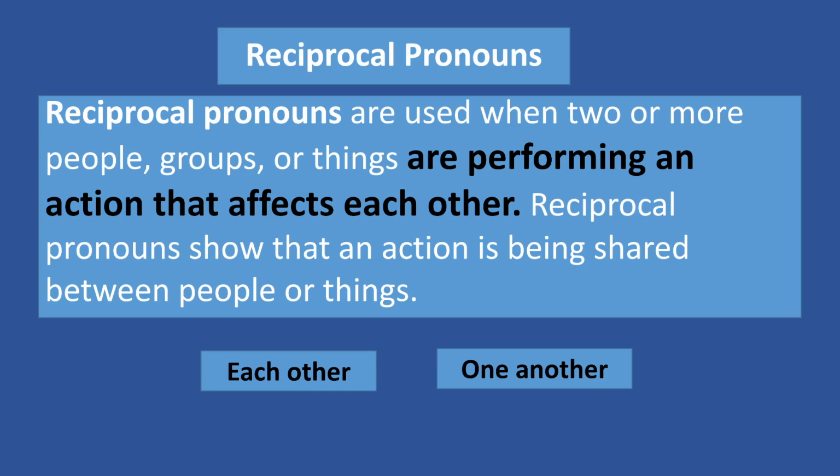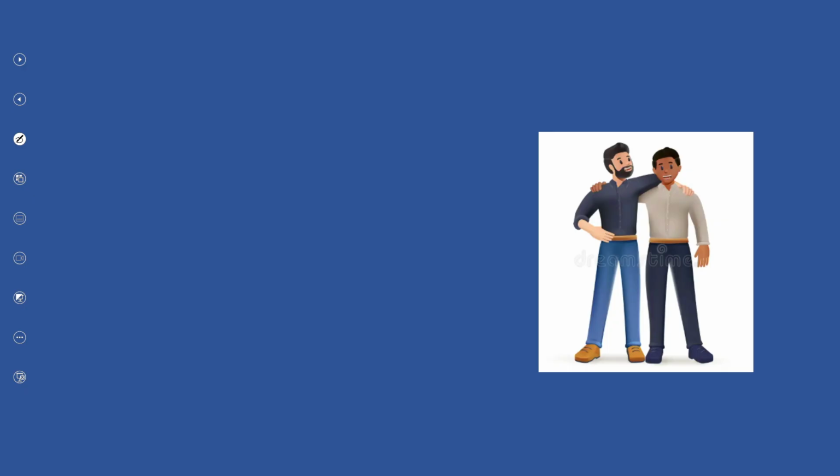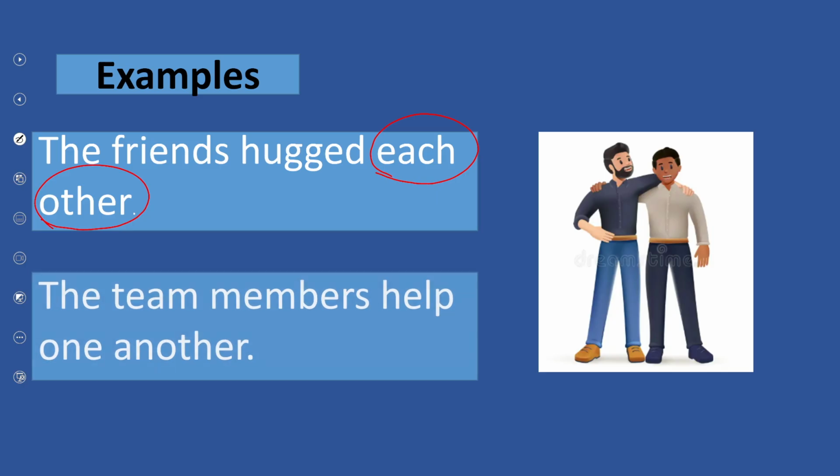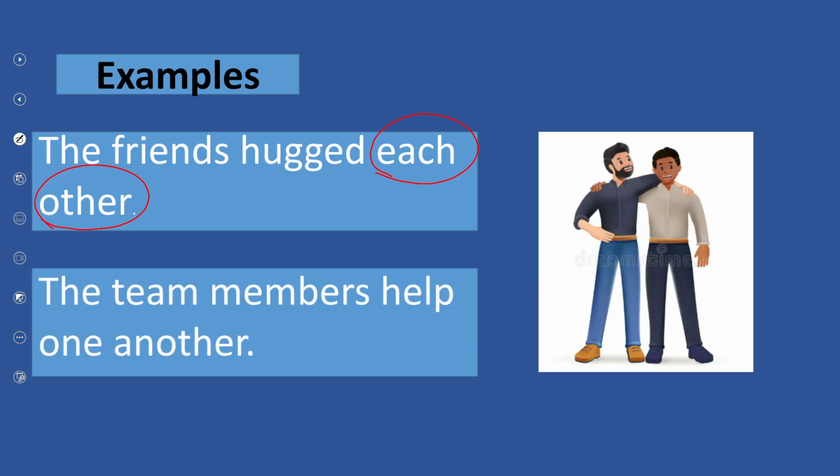Now let's look at this example. By simply looking at the picture, what do you think the pronoun is going to be used? Because there are only two. So when there are only two people, we are going to use the pronoun called each other. Very good. Now let's look at another example. I've told you when there is a team, when there are more than two people, we are going to use one another.